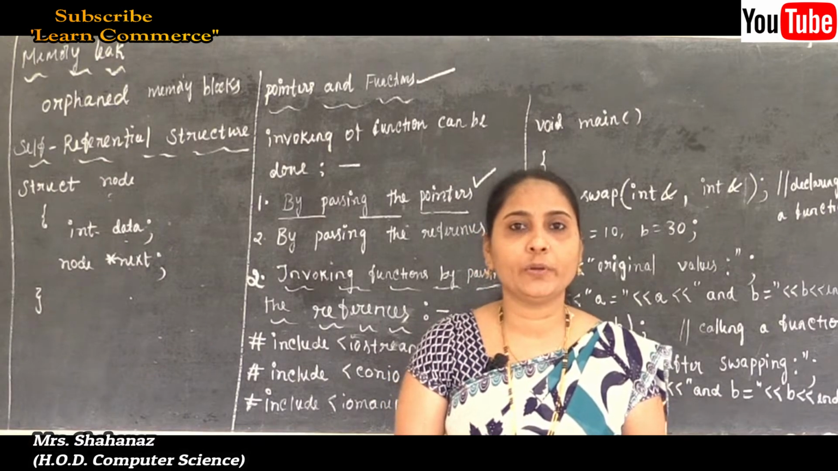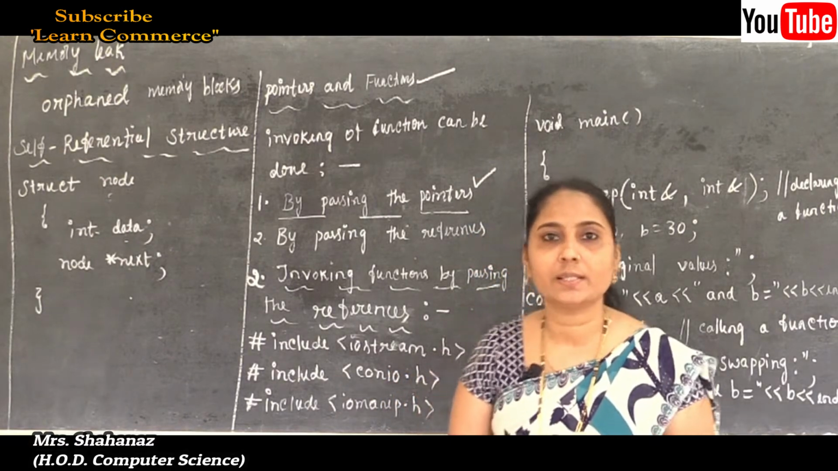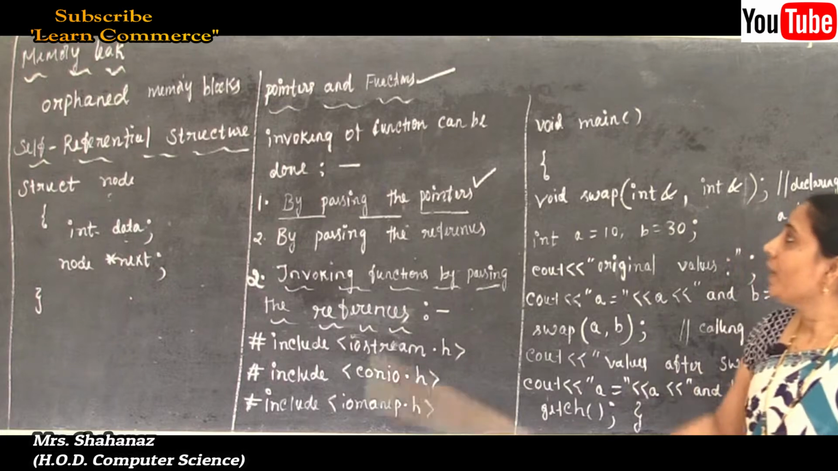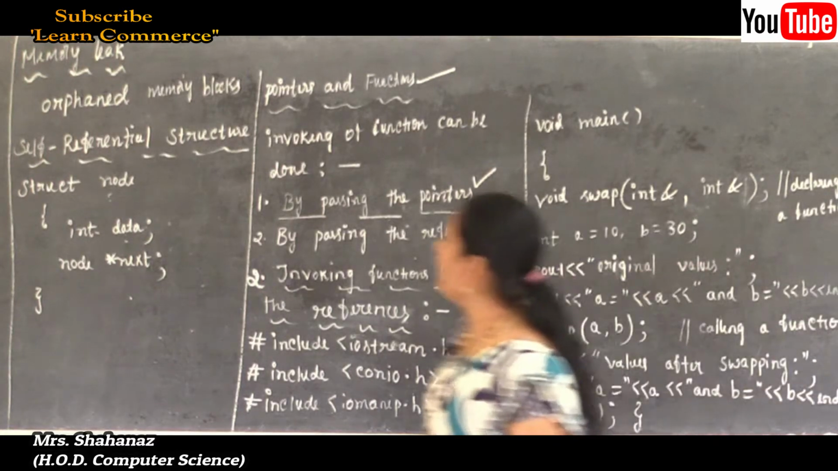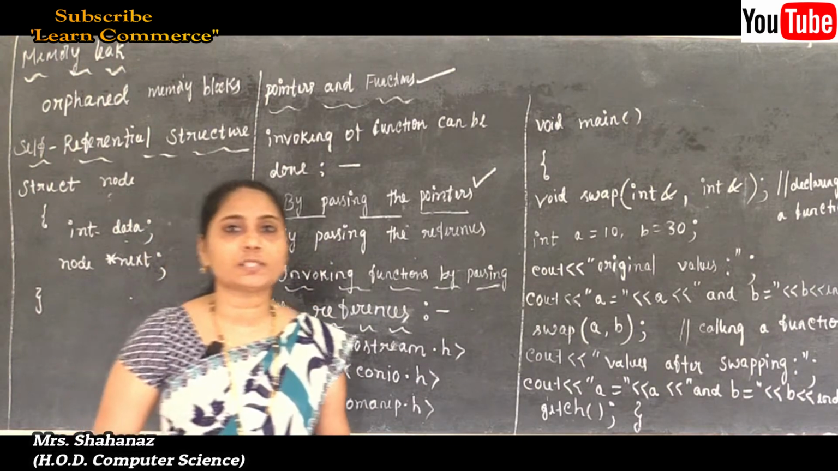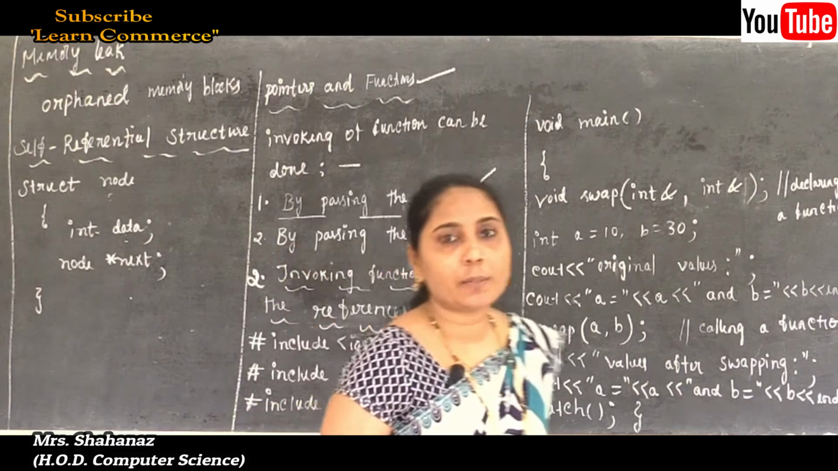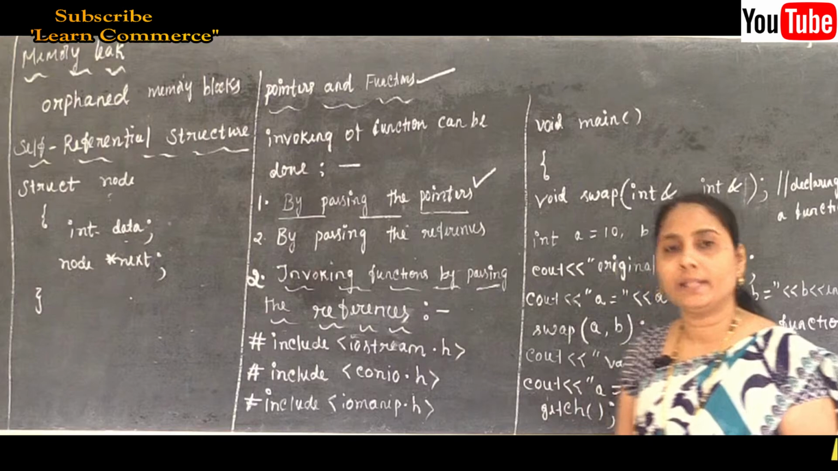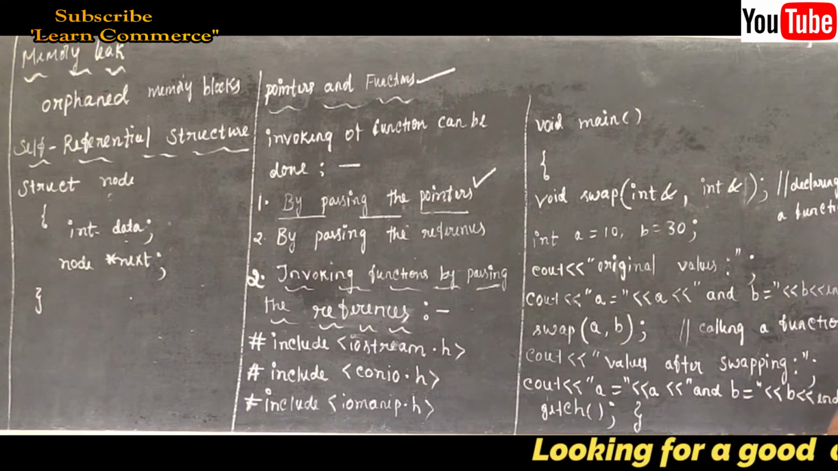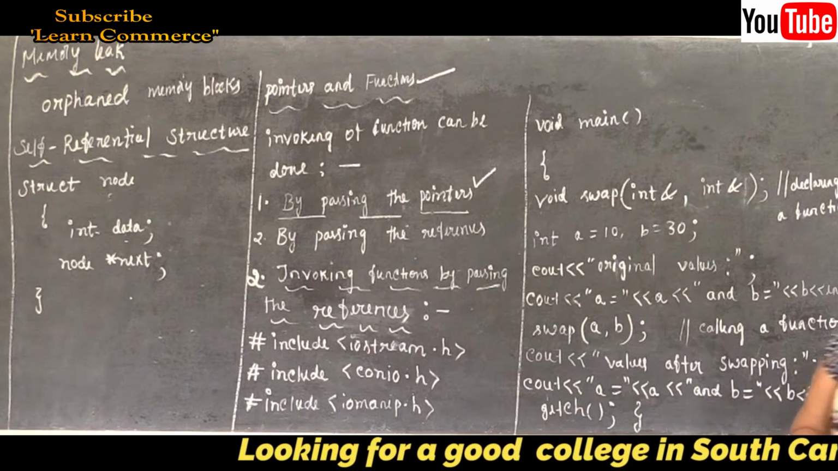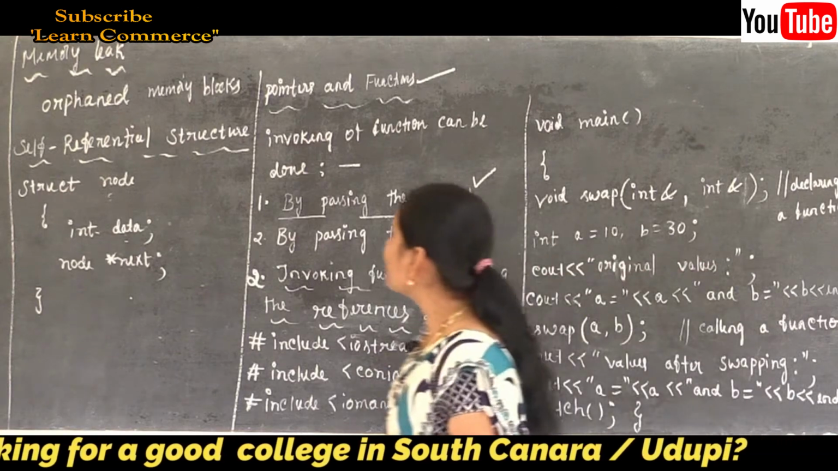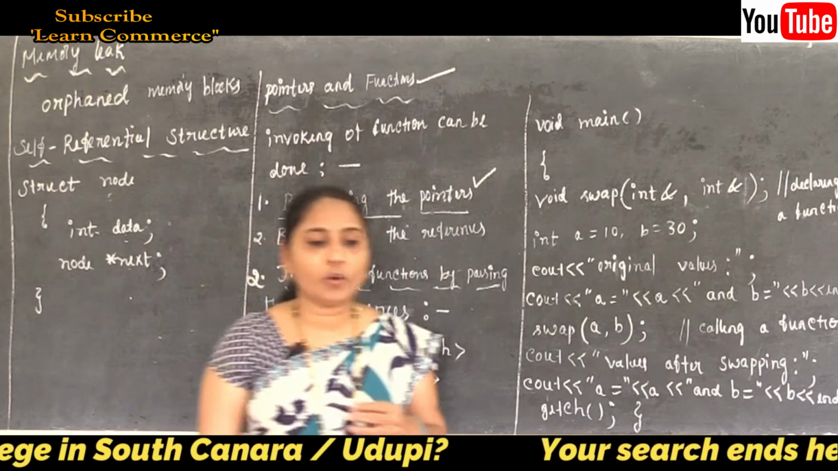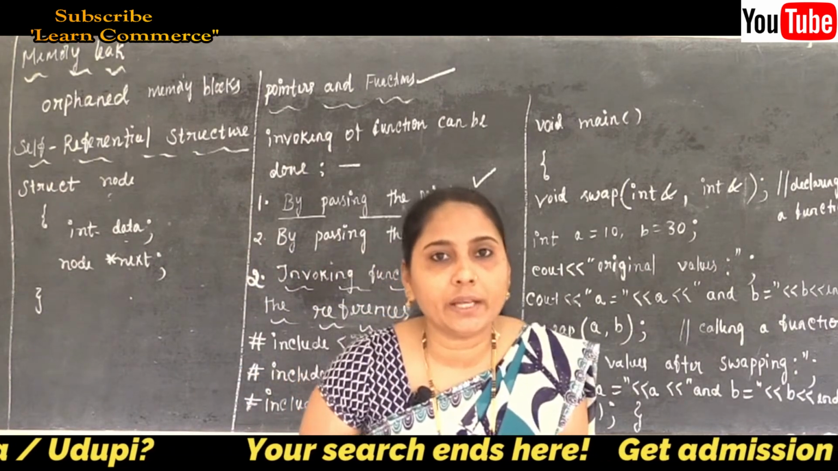Welcome to our second PU Computer Science online classes. So, the next concept is about pointers and functions, because we already completed some concepts in the last class. In this class also I want to tell some important concepts about pointers and functions. We know that the invoking of a function can be done in two ways.